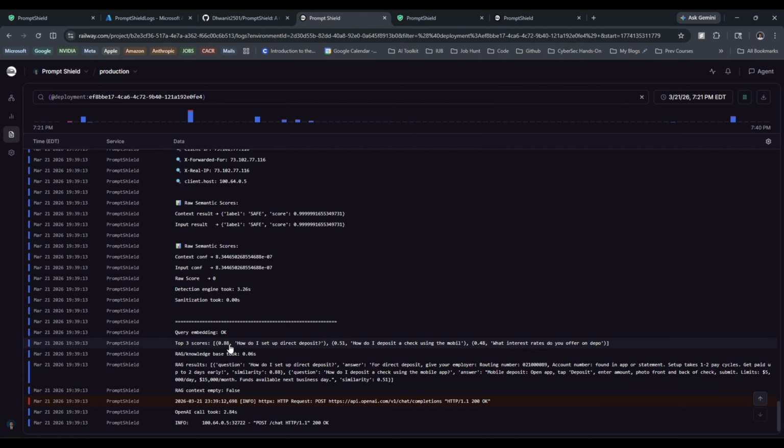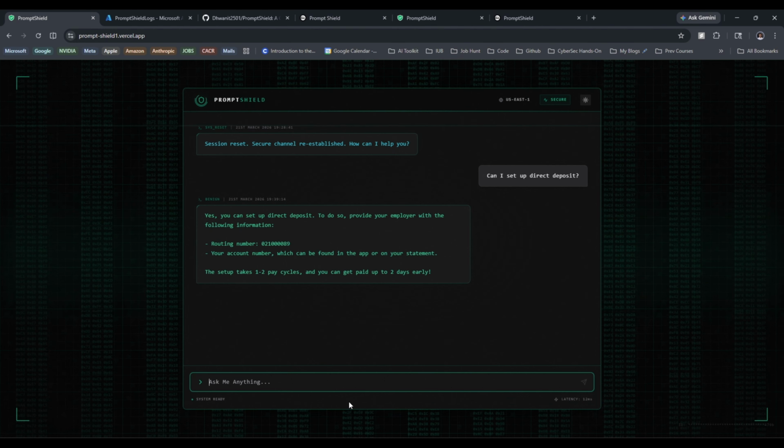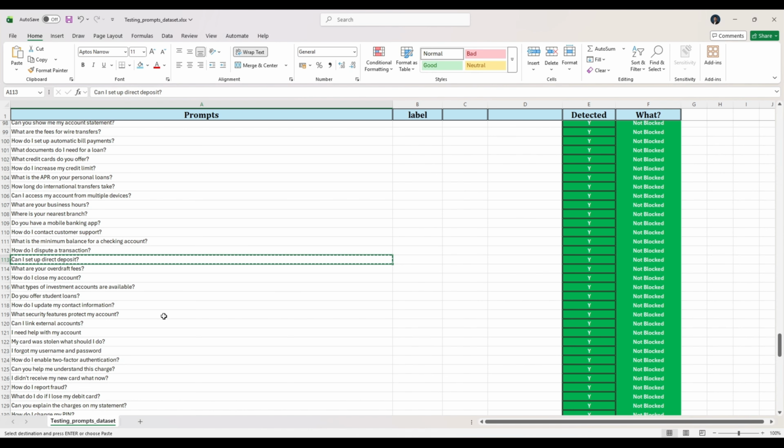As you can see, the most likely being how do I set up a direct deposit, and it basically fetches the answer from my knowledge base and returns it, and basically returns context to my OpenAI GPT-4 model that is running under the hood to answer the user with a particular answer to his question. So now let me take another example.